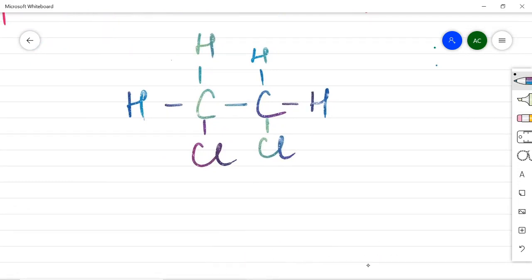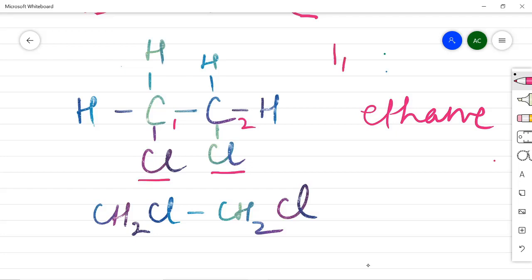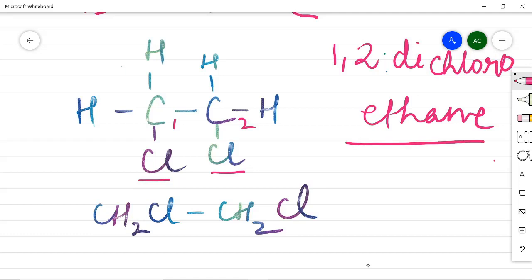So either we can write the condensed formula also, CH2Cl, CH2Cl. The name will be 1 and 2 carbon, ethane, okay, because all single bonds are there. On 1 also one chlorine is there, on 2 also chlorine is there. So we will write 1,2-di, then chloro, dichloroethane.